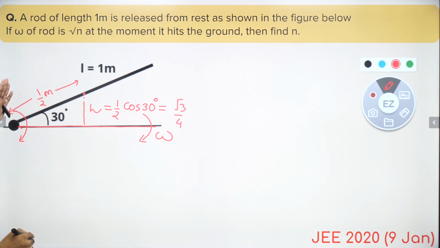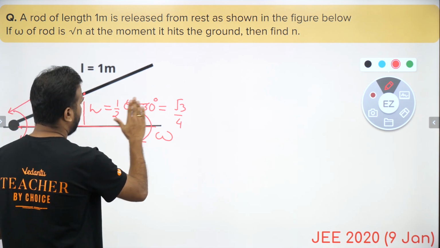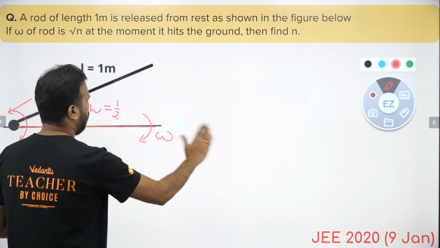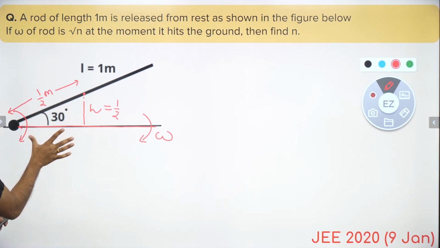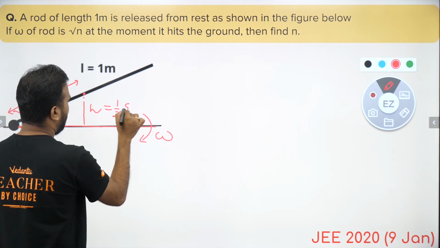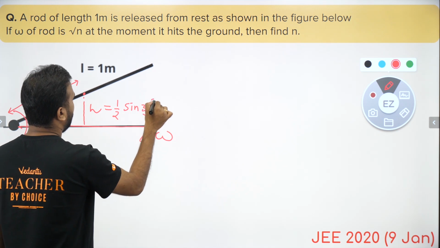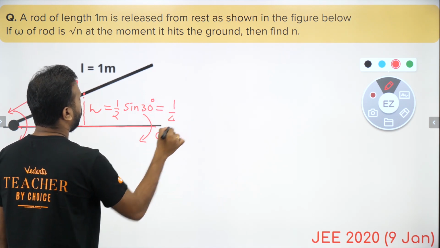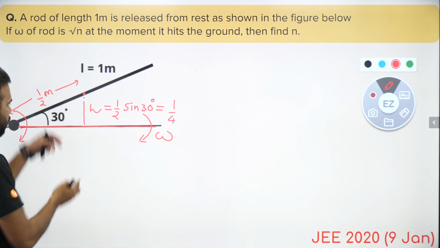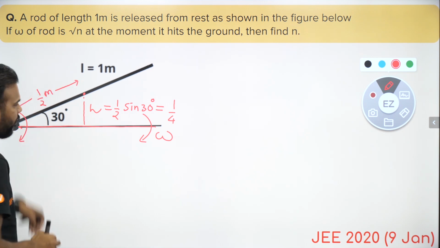Okay, so this is going to be sine. This thing is half cos 30 degrees. This is going to be half sine 30 degrees, and sine 30 is half. So this is going to be 1 by 4 of the length. So this is 1 by 4 meters.